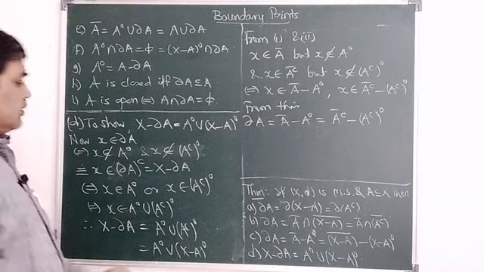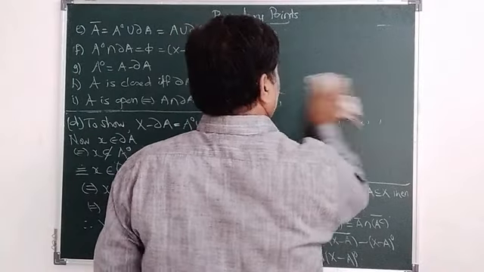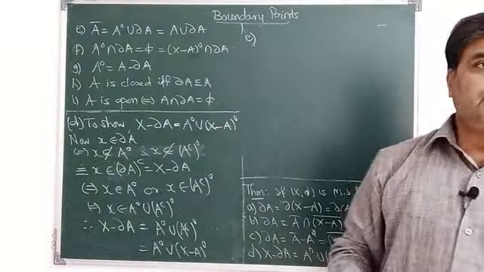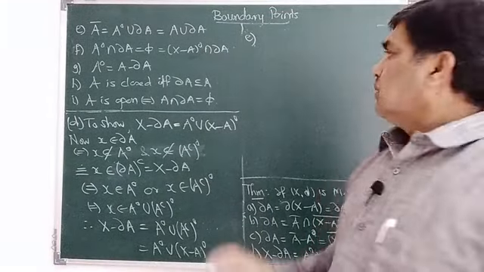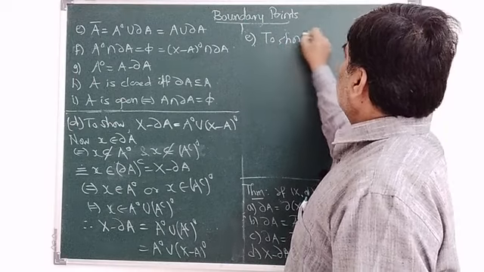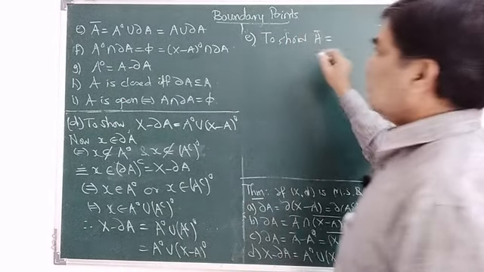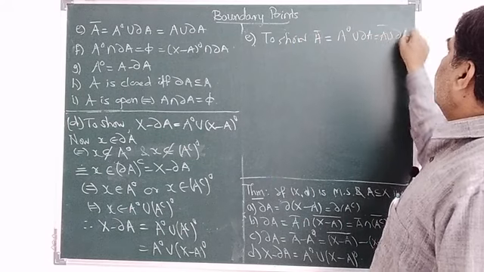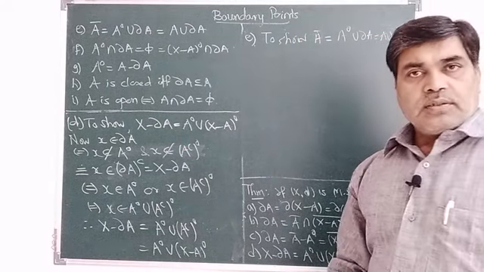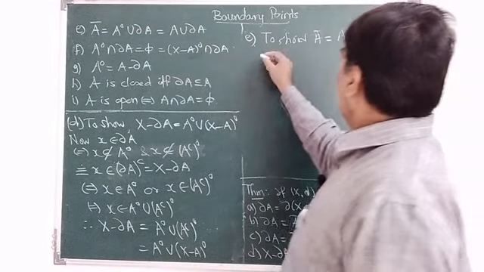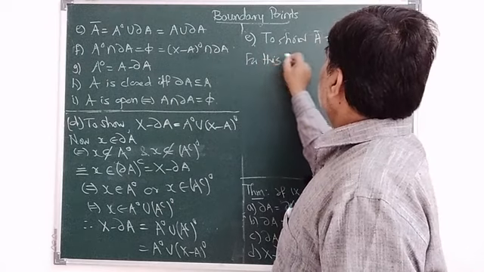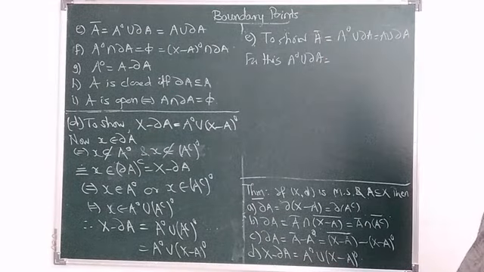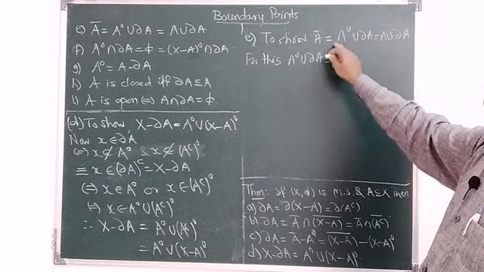Now we have to prove E part. To show what is E: A closure is equal to A interior union dabba A, which is equal to A union dabba A. For this, A interior union dabba A is equal to, now I have to relate this with A closure.